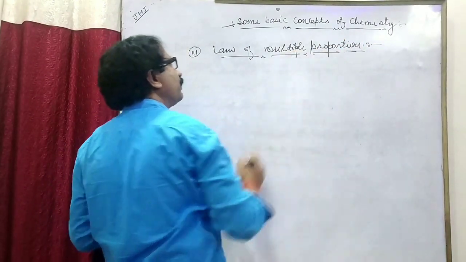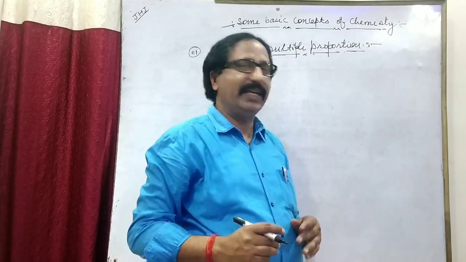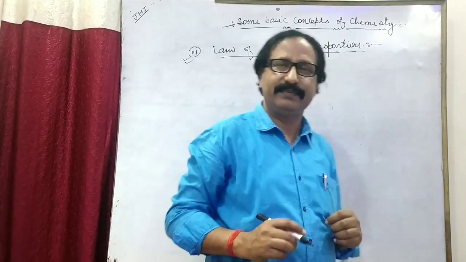Law of multiple proportion. What is this? Ultimately, it is very important. Very important. Law of multiple proportion.